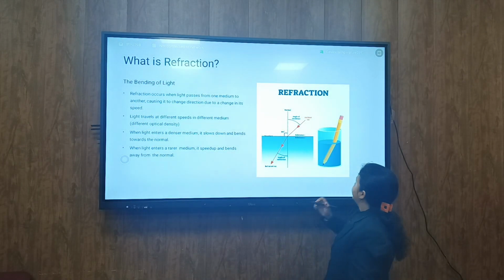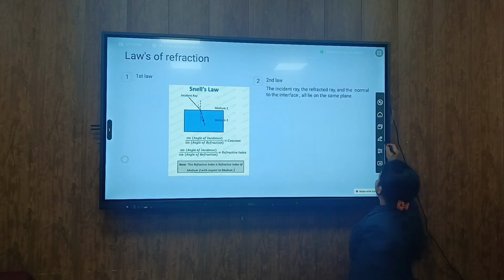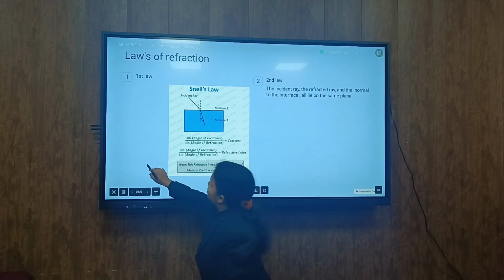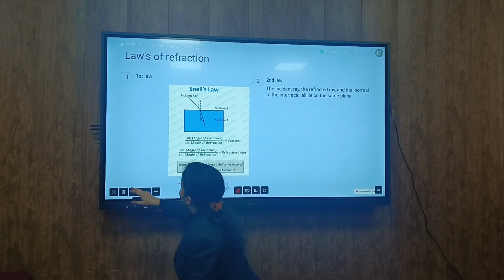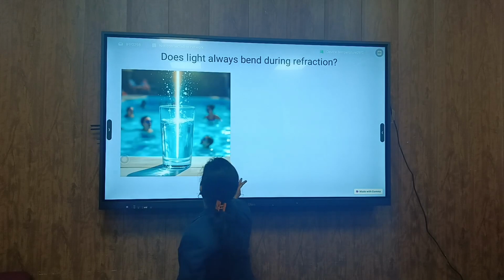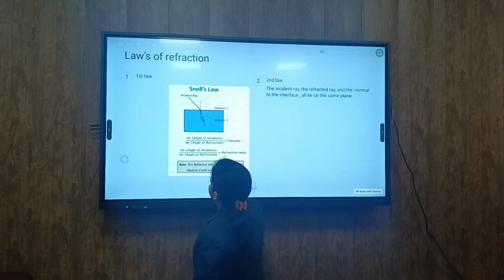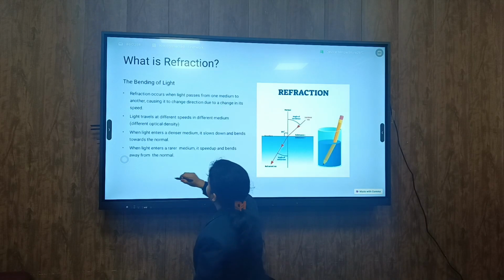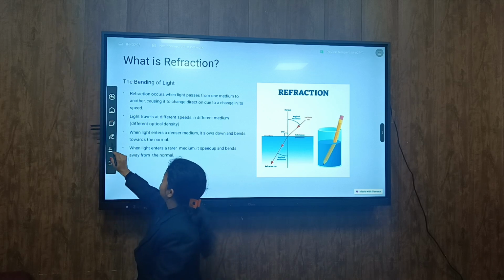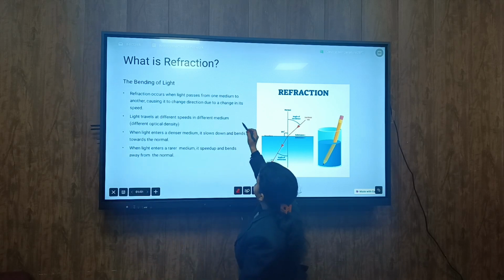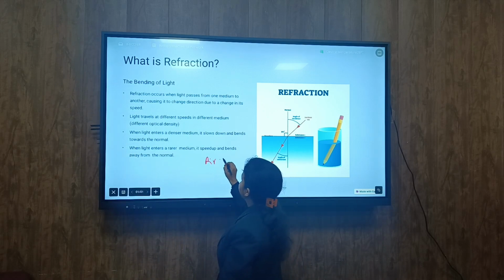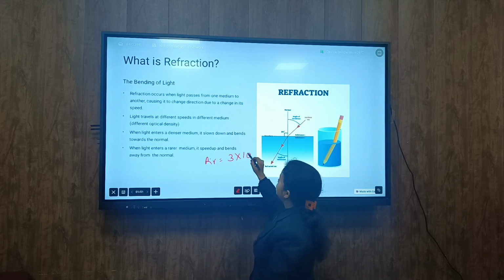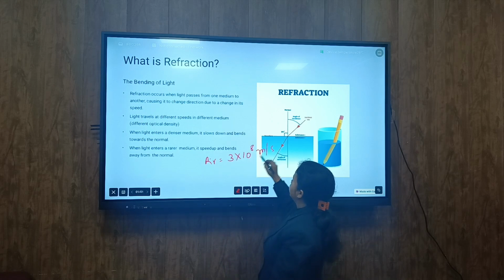Suppose I say the speed of light in air is 3 into 10 raised to power 8 meters per second.